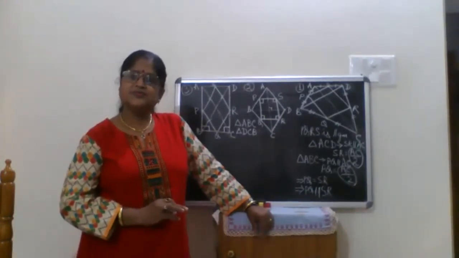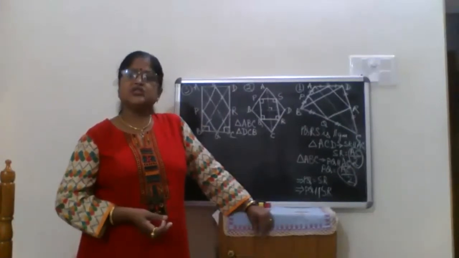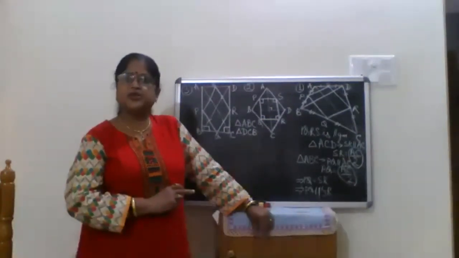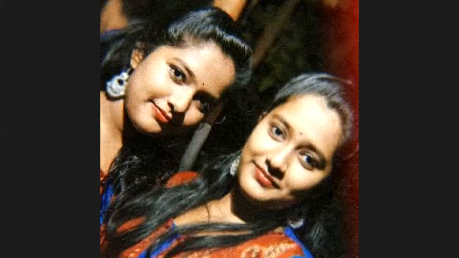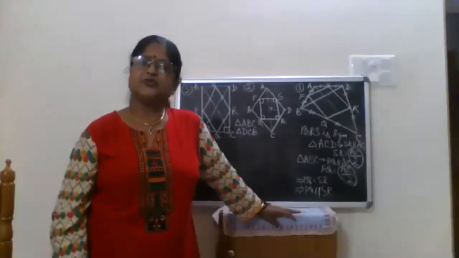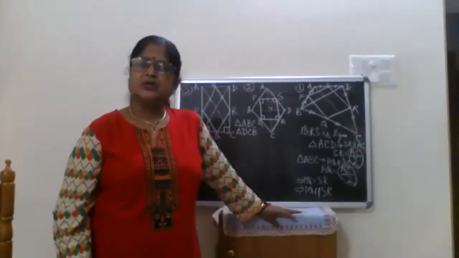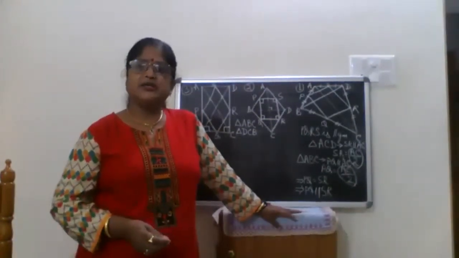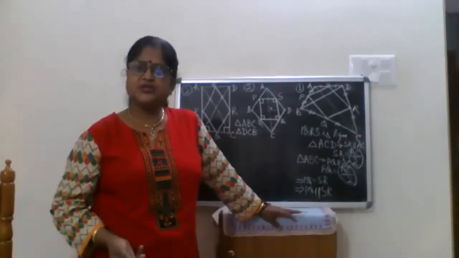Yes or no? Yes, ma'am. That means what in question number 2 am I going to prove? I have already marked it. You can refer to the figure and understand. To be 90 degrees. All four angles should be right angles. That means what are we getting? The four angles are 90 degrees. Now, in the parallelogram, if each angle is proved to be 90 degrees, then it's a rectangle. That is what is asked in the question.